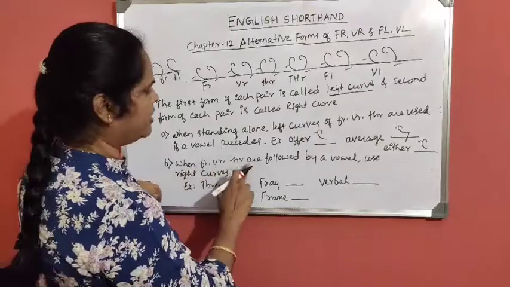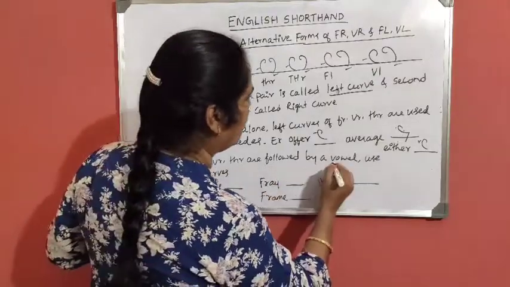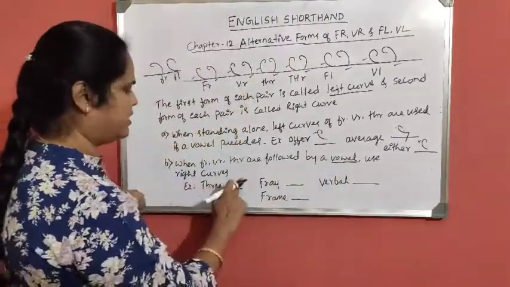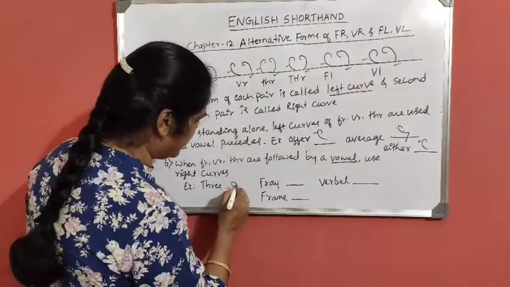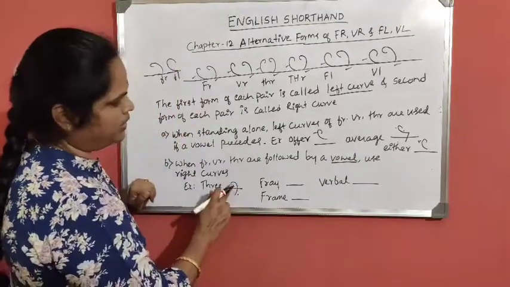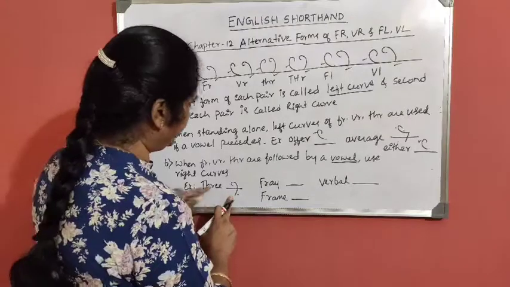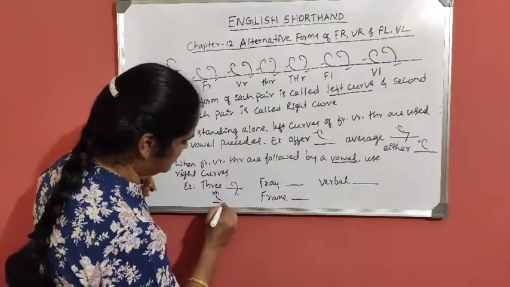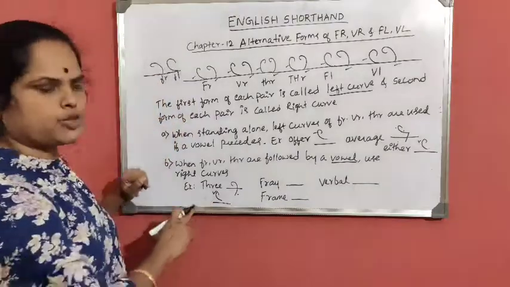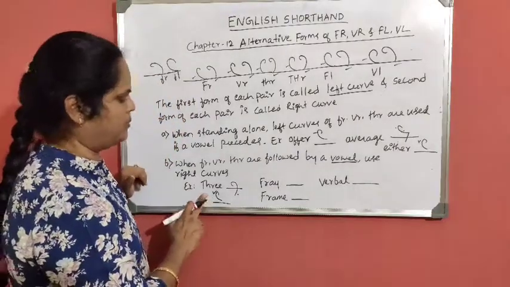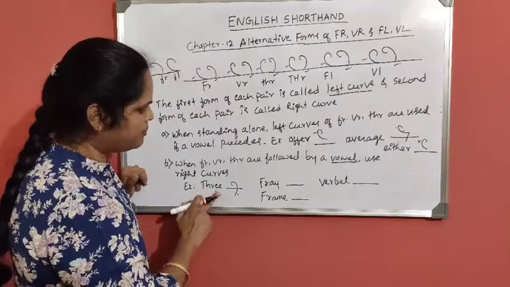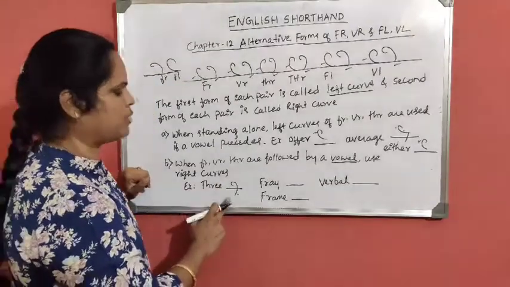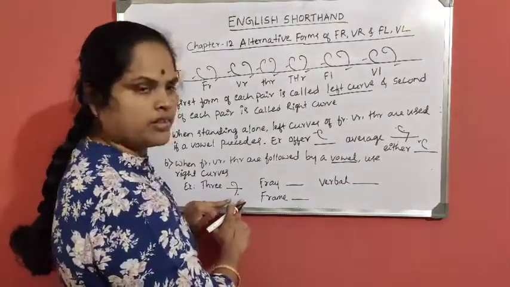When for, were, thir are followed by a vowel, use right curves. Examples, three. Okay, E vowel, thir, through the line. If it is preceded by a vowel, you have to write either like this. The first form has to be used since it is preceded by a vowel. But here it is followed by a vowel, hence I used the second form of thir.